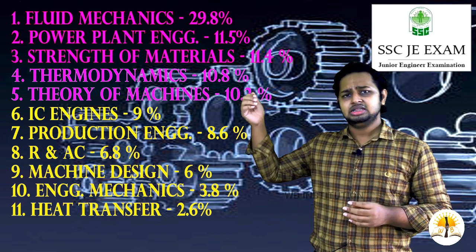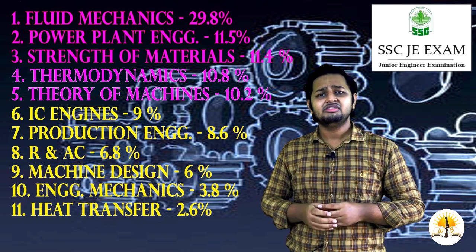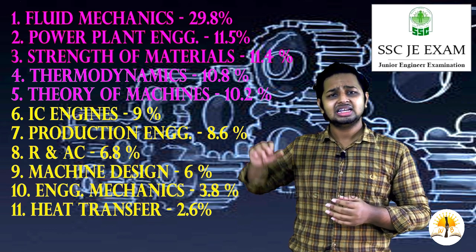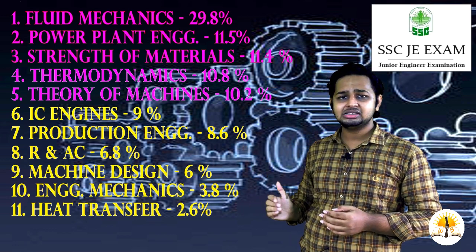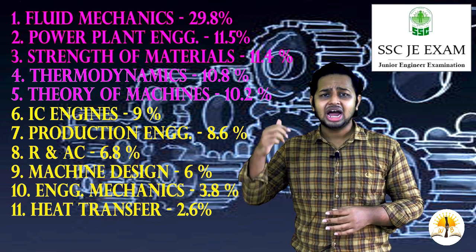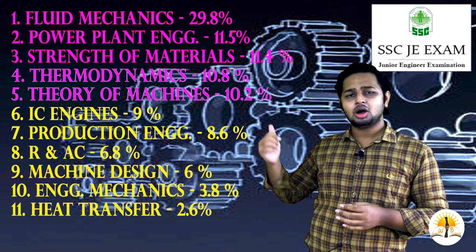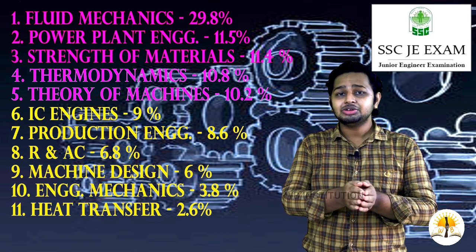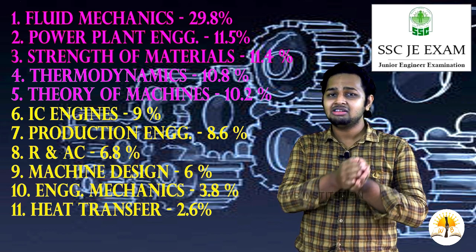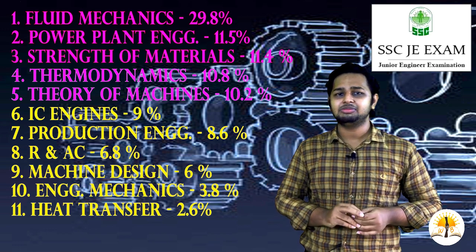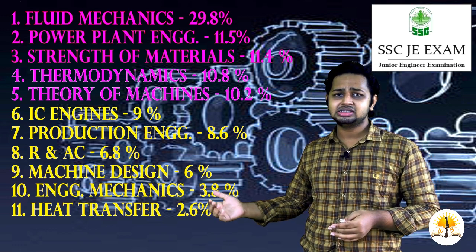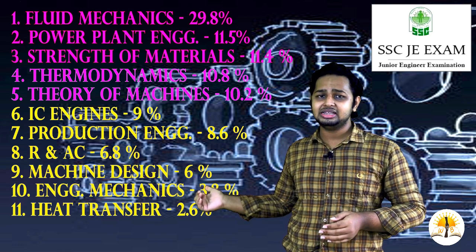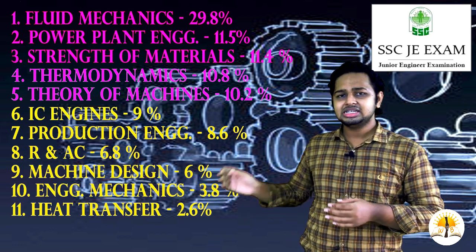Based on these 11 subjects, we can categorize the subjects into 2 categories: high weightage subjects and low weightage subjects. The high weightage subjects are the top 5 subjects mentioned previously, which cover 70 to 75% of the total marks in the technical examination, and the rest of the marks, around 25 to 30%, are in the next 6 subjects.